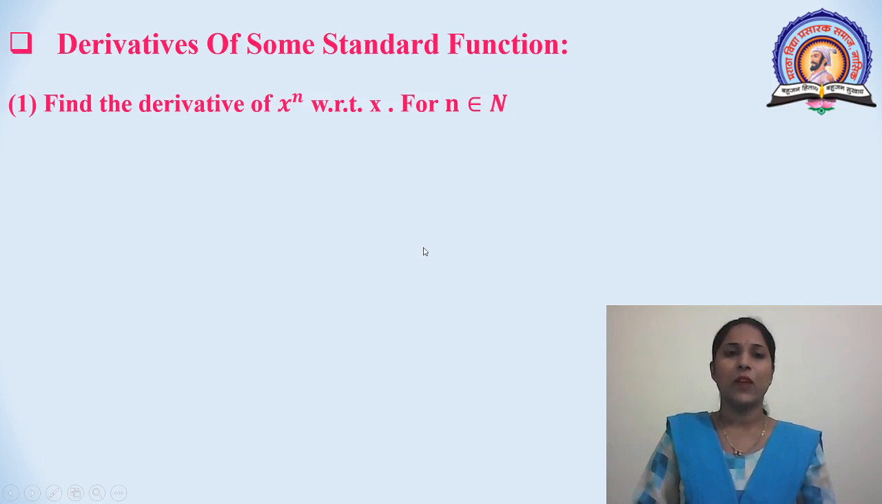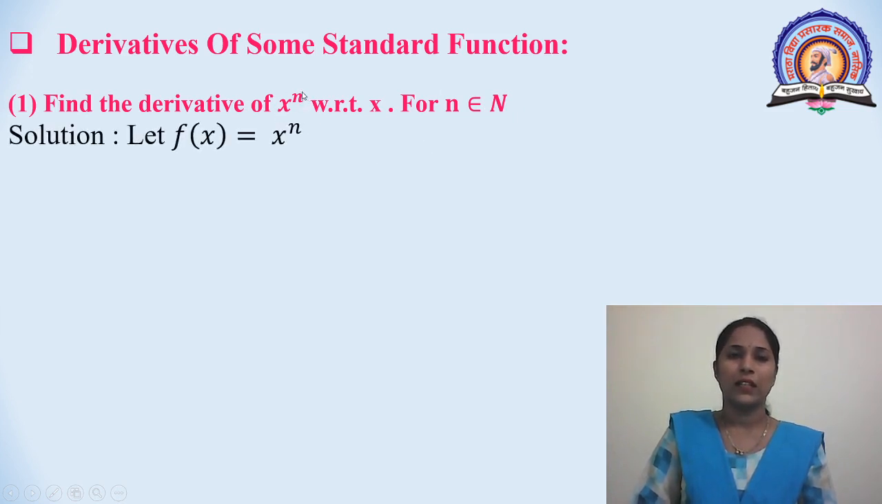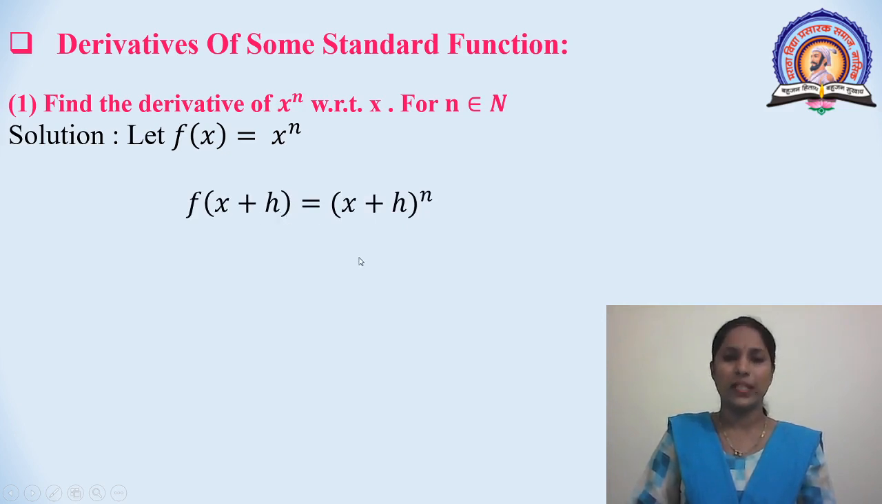Now, derivative of some standard functions. Your first function is x raised to n. That is, find the derivative of x raised to n with respect to x for n belongs to N. This n is a natural number, that is, small n belongs to natural numbers. Here, take this x raised to n is equal to f of x, and adding h on both sides we get f of x plus h is equal to x plus h raised to n.